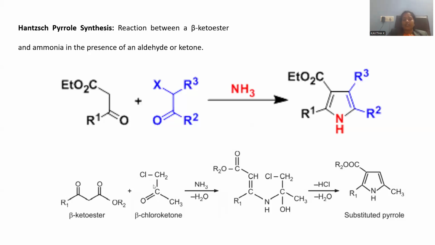It is called 3-chloropropanone, and it is an alpha haloketone. And again, condensation with ammonia is required over there. Whenever these three components are mixed together, finally you can receive a substituted pyrrole as the final product. So this is called the Hantzsch pyrrole synthesis.